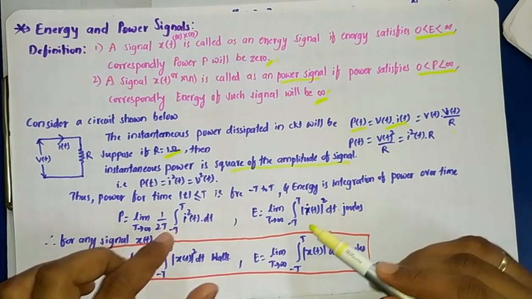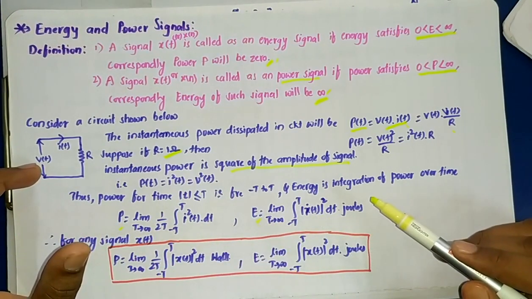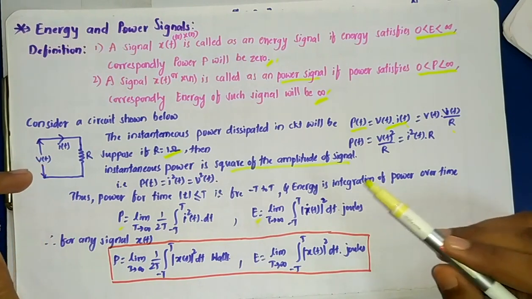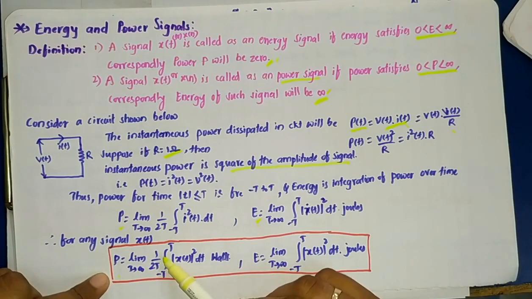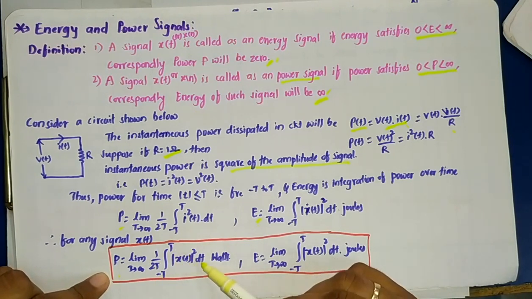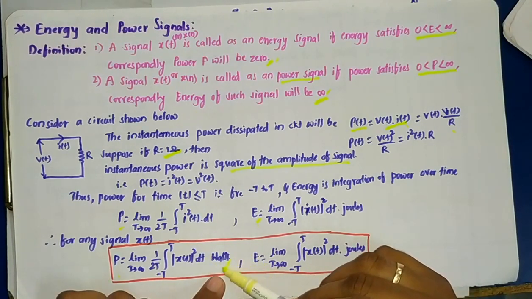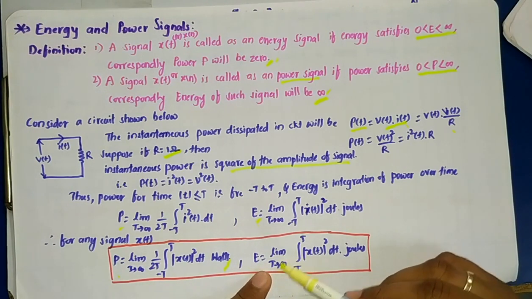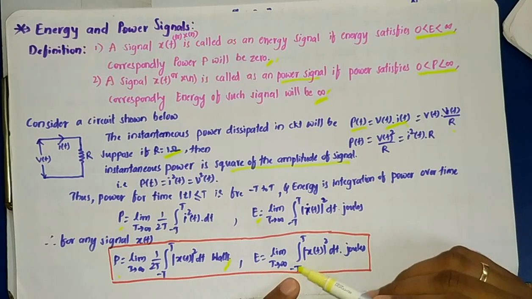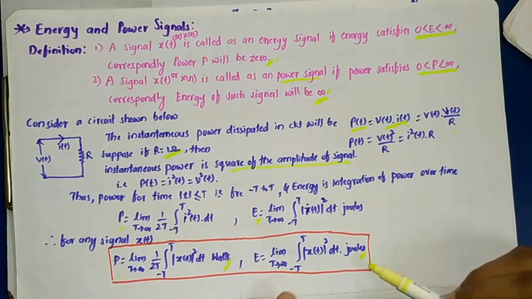Okay, so whatever power relation and energy relation we could see here is related to the circuit that we have taken. We can correlate it with any signal x of t as P is equal to limit T tends to infinity, 1 by 2T, integral from minus T to T of mod of x of t square dt. So the power will be in terms of watts here, and similarly we can relate the energy of the signal as limit T tends to infinity, integral from minus T to T of mod of x of t square dt, in joules. Okay, they are the units.